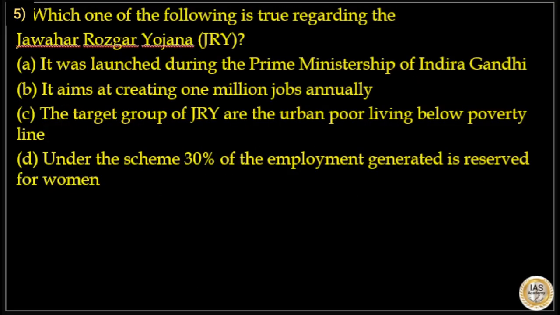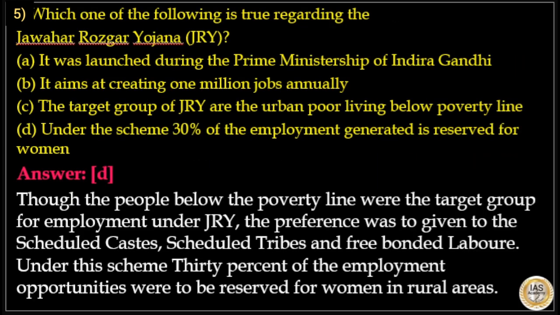Next is, which one of the following is true regarding Jawahar Rozgar Yojana? Option A, it was launched during Prime Ministership of Indira Gandhi. Option B, it aims at creating 1 million jobs annually. Option C, the target group of JRY are the urban poor living below poverty line. Option D, under the scheme, 30% of the employment generated is reserved for women. Here, answer to this question is option D.